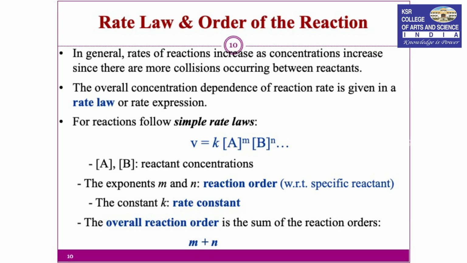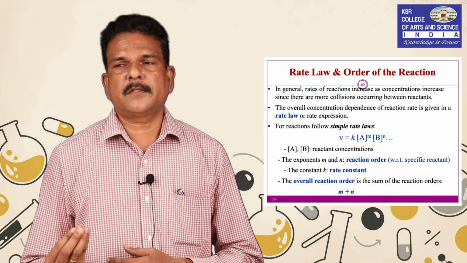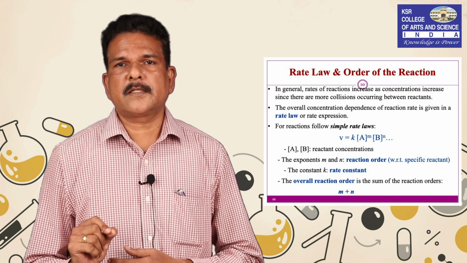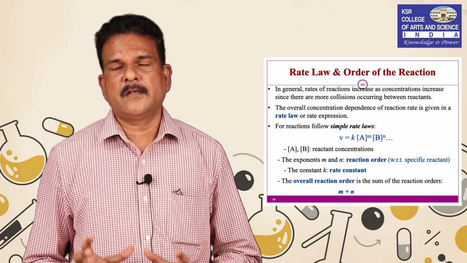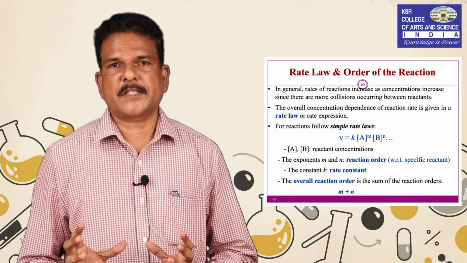Next one is order of the reaction. Order of the reaction is nothing but the sum of the powers of the concentration terms of the reactants. That is what the order of the reaction is. In the next class, we will see the types of order of the reaction, etc.